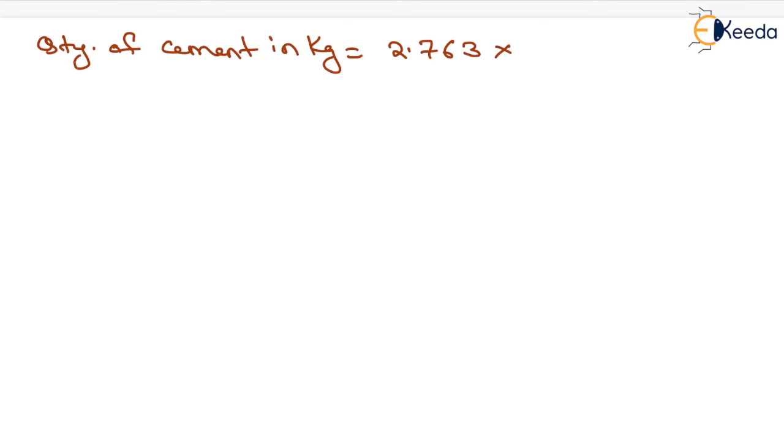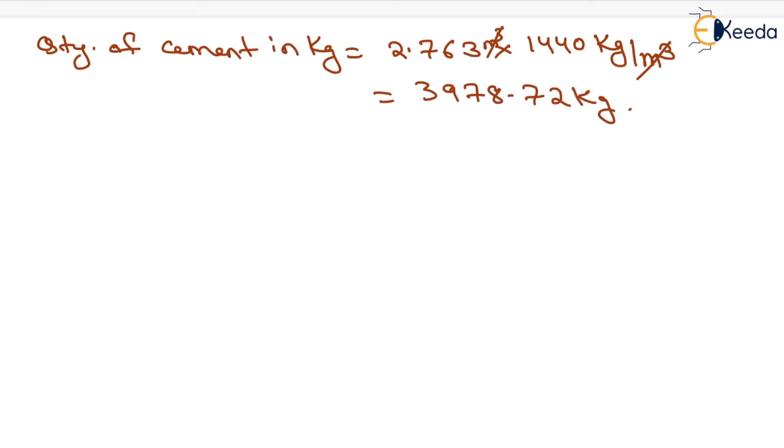Now we need to find the quantity of cement in kg. We have the quantity of cement in meter cube, that is 2.763 meter cube. Now we need to multiply it by the density of cement, which will be equal to 1440 kg per meter cube. Now from this meter cube will cancel out. After multiplying 2.763 into 1440, we will get the total quantity as 3978.72 kg. That will be the quantity of cement.